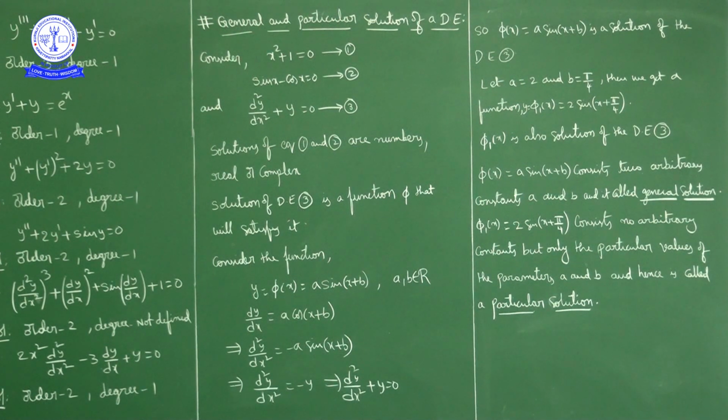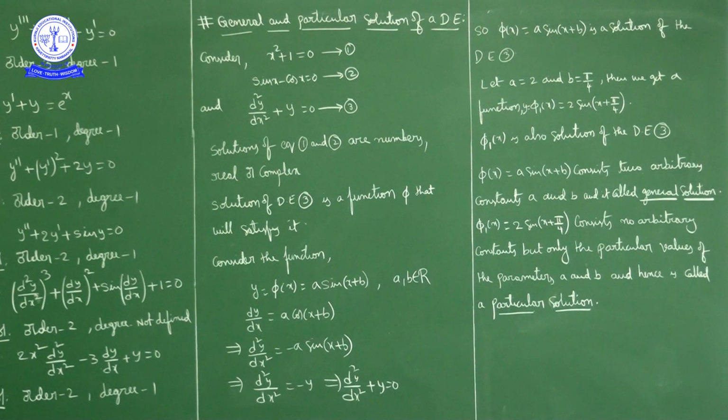Now if you observe, dy by dx is equal to how much? 2 into cos of x plus pi by 4. d square y by dx square is minus 2 into sin of x plus pi by 4. Nothing but d square y by dx square plus y is equal to 0. Means phi 1 of x, which is 2 into sin of x plus pi by 4, is also a solution of the differential equation d square y by dx square plus y is equal to 0.